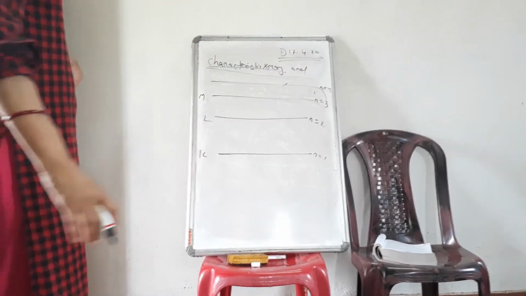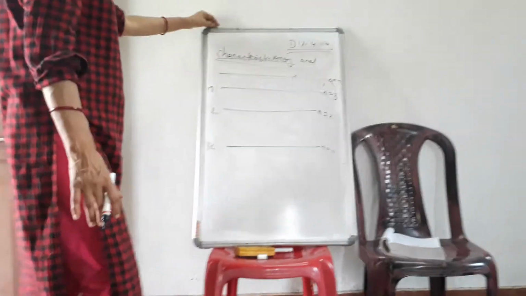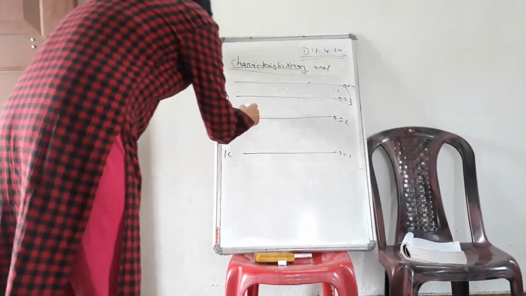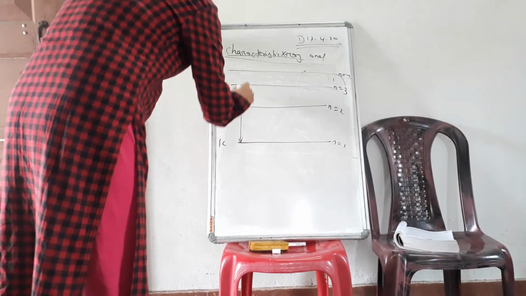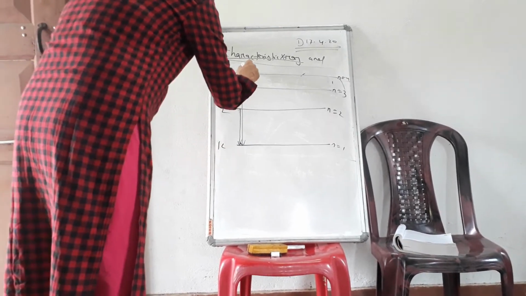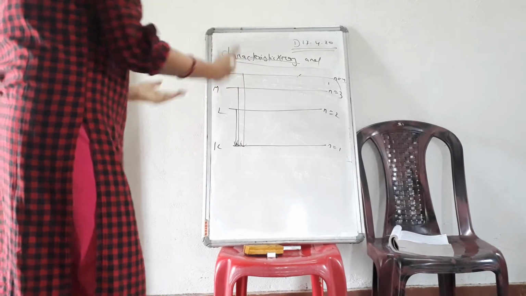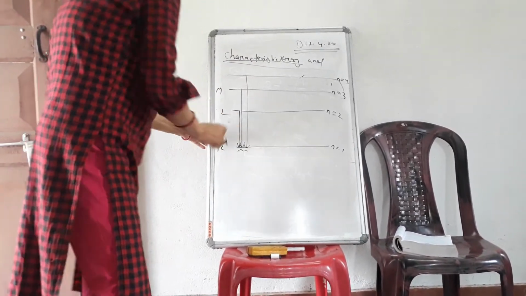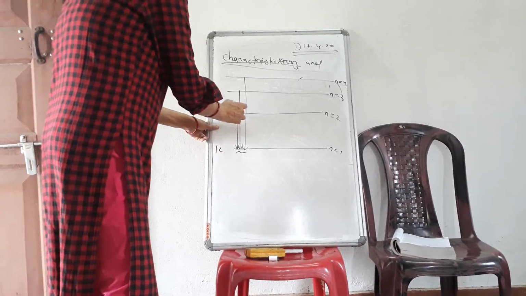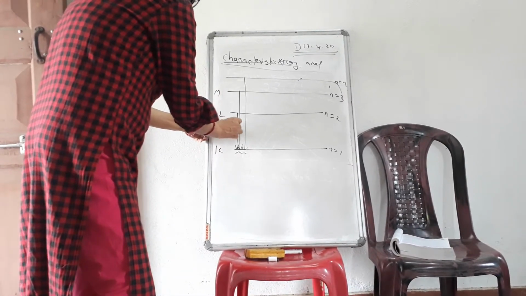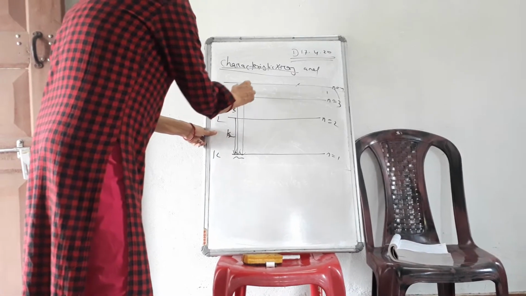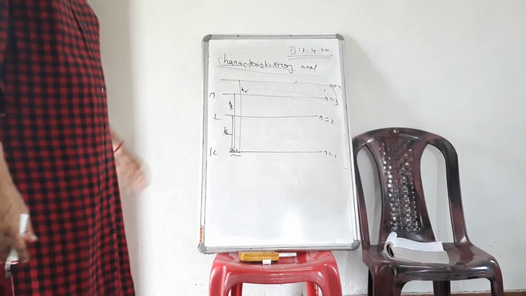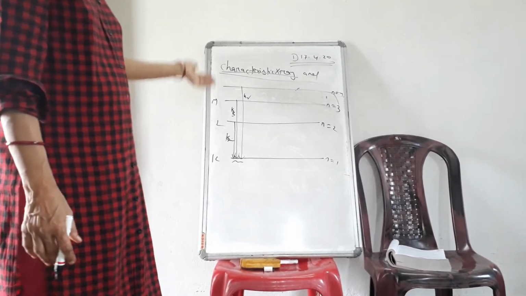So when an electron is knocked out from the K shell, there is a vacancy in the K shell. The electron from the L shell will jump to the K shell, or from the M shell, or from the N shell. So there are these possible transitions. These sets of lines are called the K alpha line, the K beta line, the K gamma line, and so on. These are characteristic X-rays, named K alpha, K beta, K gamma.